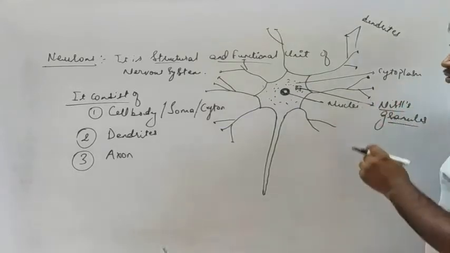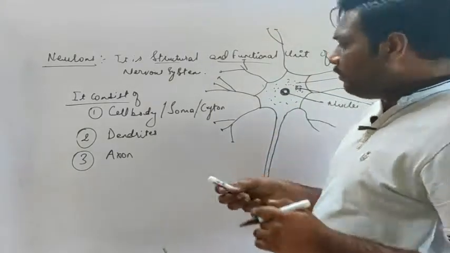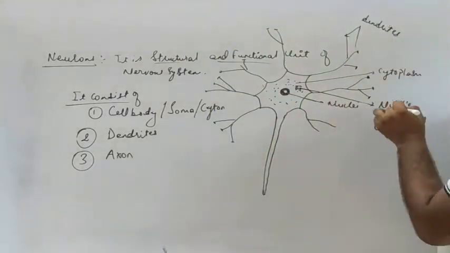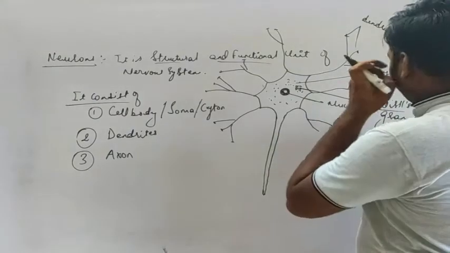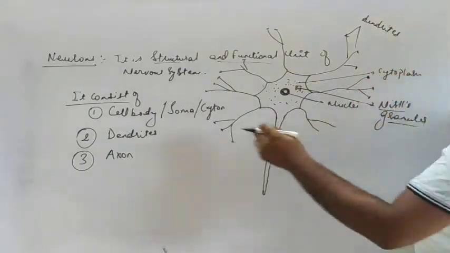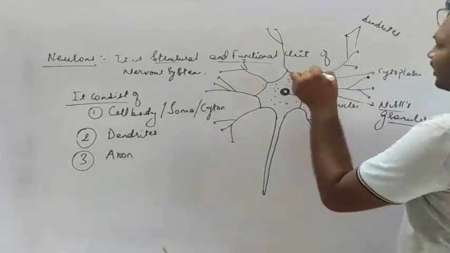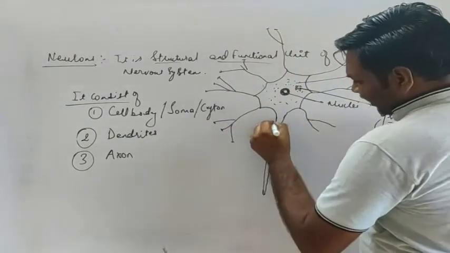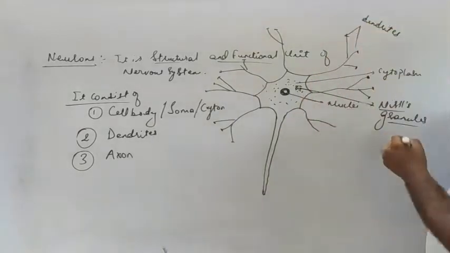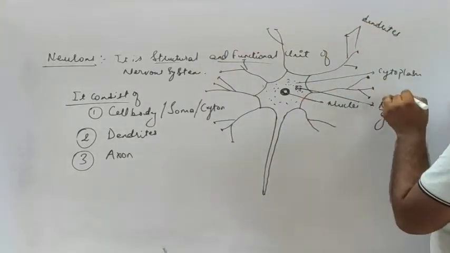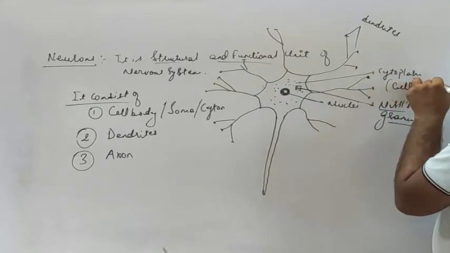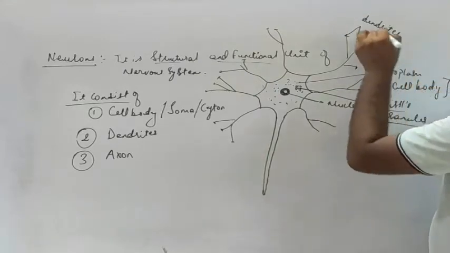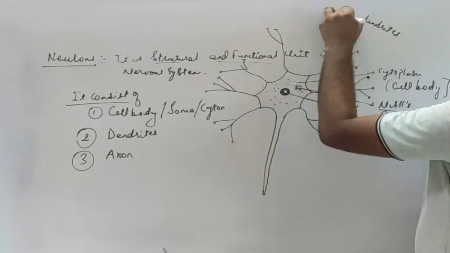Basically, these Nissl granules are the ribosomes, but after the discovery by the scientist Nissl, the name Nissl granule was given. The cytoplasm we can also call a cyton. This part is the cell body. Then next is the dendrite. The second part is the dendrite. Here we will write in bracket, cell body.